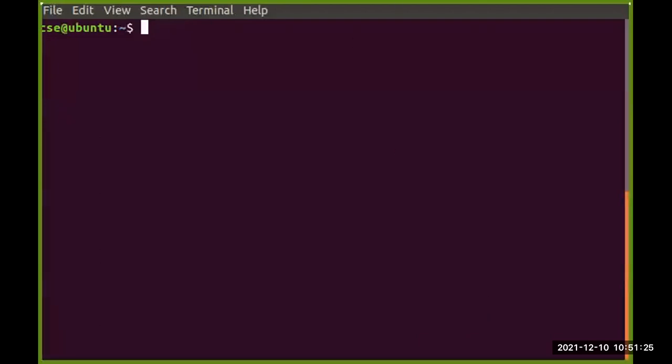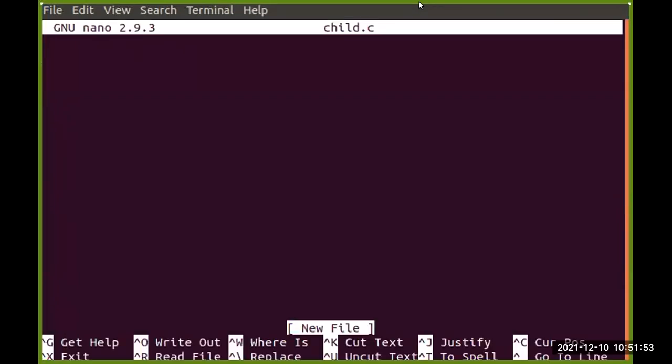We can see it. Now, first we need to open an editor. Suppose I am using a nano editor or a vi editor; any editor can be used. Suppose I use nano, and the command is nano child.c. This is my file name, where I am going to write the program. Nano child.c. So my editor interface opens, and this is where we are going to write the process.